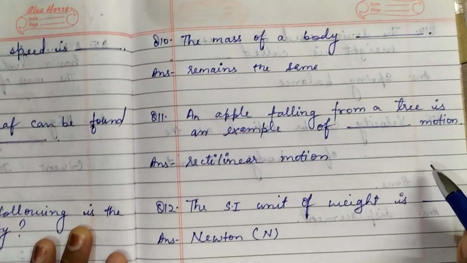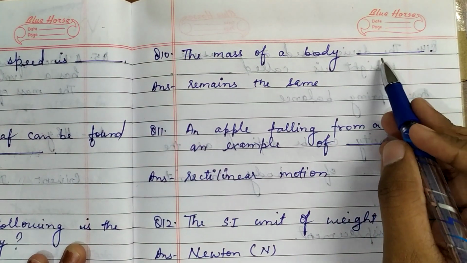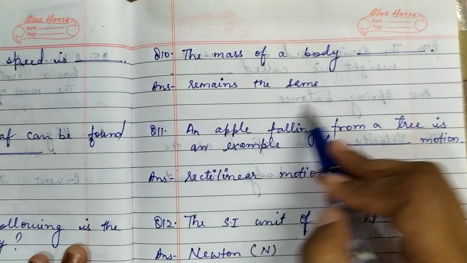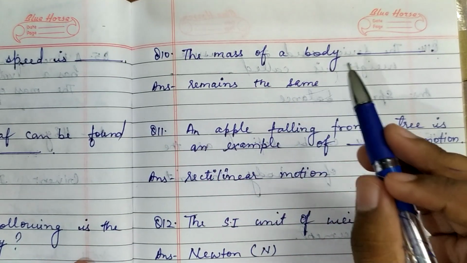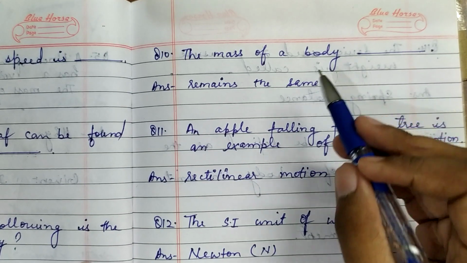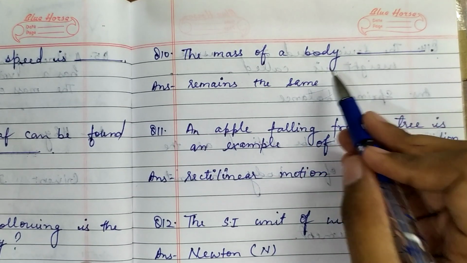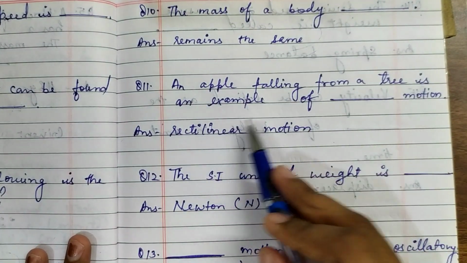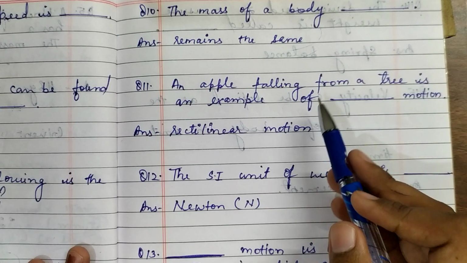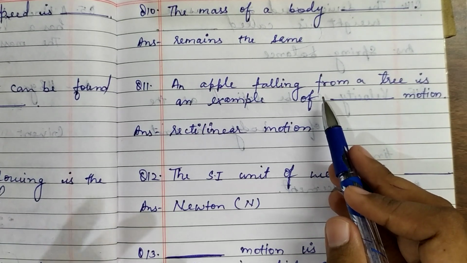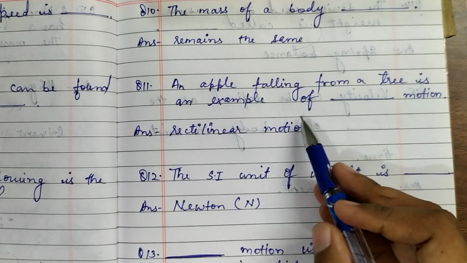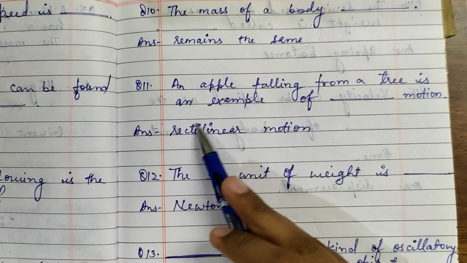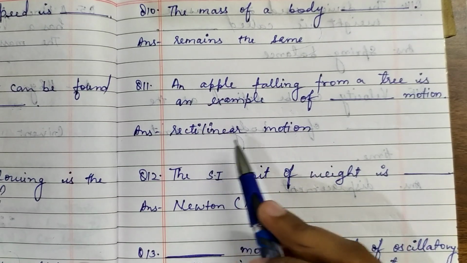Now question number 10 children. The mass of a body dash. So the mass of the body, the correct answer was remains the same. You know that mass of the body does not changes from place to place or with time. It always remains same. Now next, an apple falling from a tree is an example of dash motion. So apple falling from a tree, when apple falls, it falls straight on the ground. So it is which kind of a motion? Rectilinear motion. As you know, rectilinear motion is a straight line motion. So I hope it is clear to you.